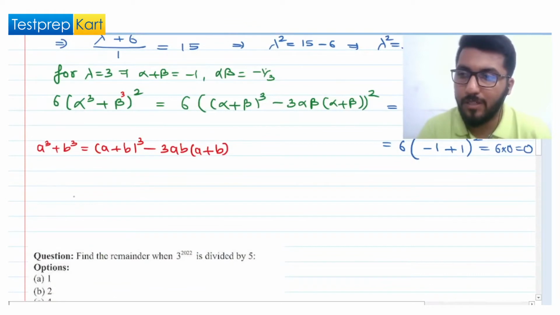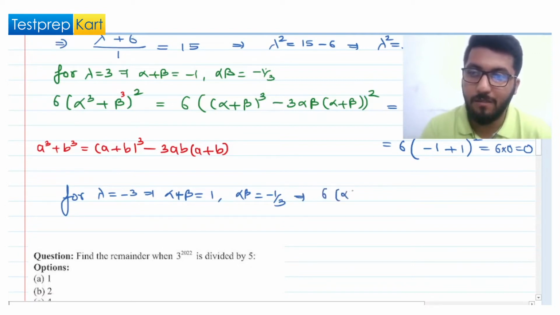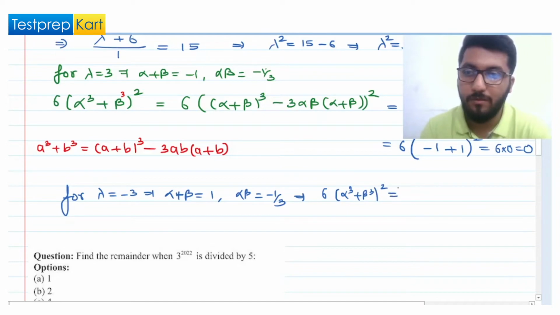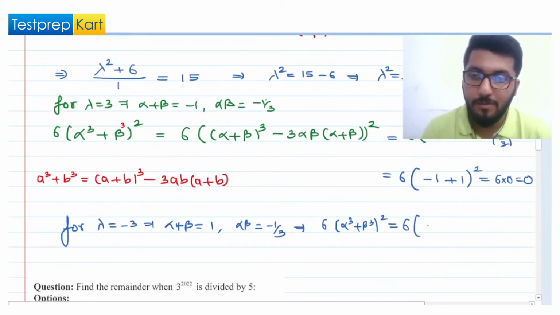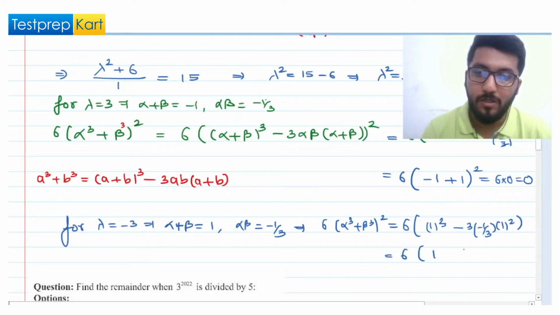So we will take the other value of lambda, that is lambda equal to minus 3. That will give us alpha plus beta equal to 1, and alpha into beta was already minus 1 by 3. This will give us the value of this particular expression, 6 times alpha cube plus beta cube whole square. Let us put the values directly. 6 times 1 cube plus 3 times, it is minus 3 times minus 1 by 3, and times 1 square. So this becomes 6 times 1 cube is 1, minus 1 got cancelled, it became plus 1, 3 cancel out.